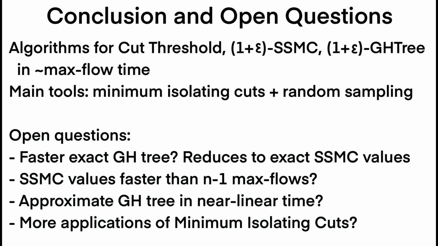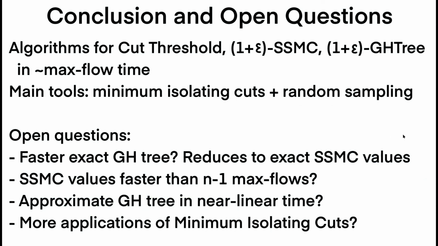As for open problems, perhaps the most exciting open question is whether a faster exact Gomory-Hu tree exists. So our work actually implies that this reduces to computing faster exact single source min cut values. That's just for each vertex, compute the size of the single source min cut, not necessarily the cut itself. So that's just a table. The output is just a table of n entries.